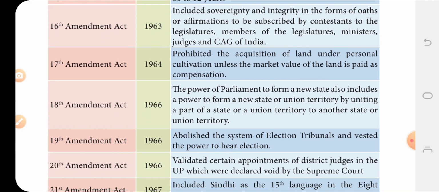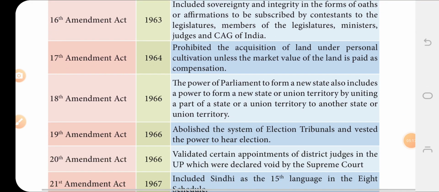17th Amendment Act, 1964: it prohibited the acquisition of land under personal cultivation unless the market value of the land is paid as compensation.